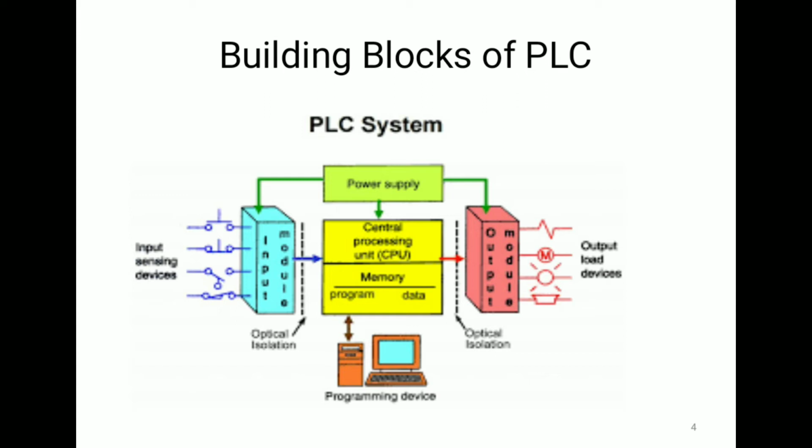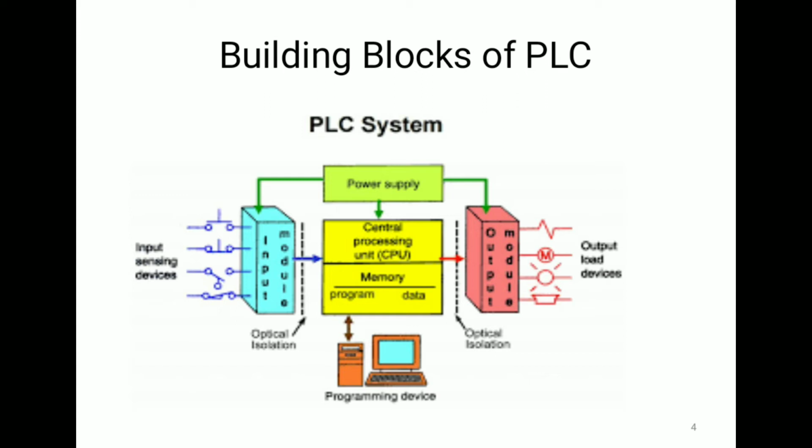One important thing in the input module is optical isolation. What is optical isolation? We know that in industries we use high power and high current rating devices, so the PLC controller system can be affected.